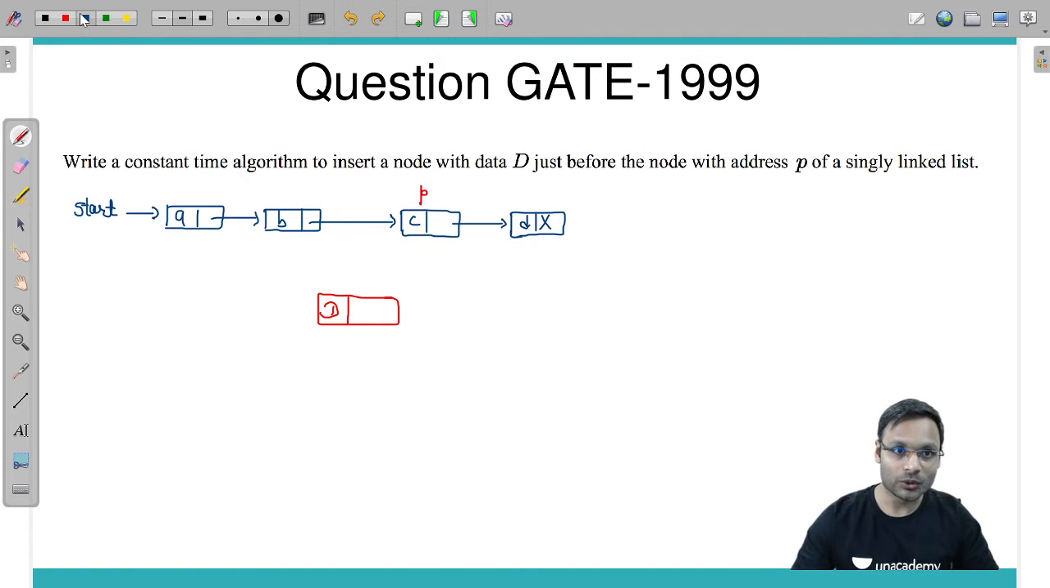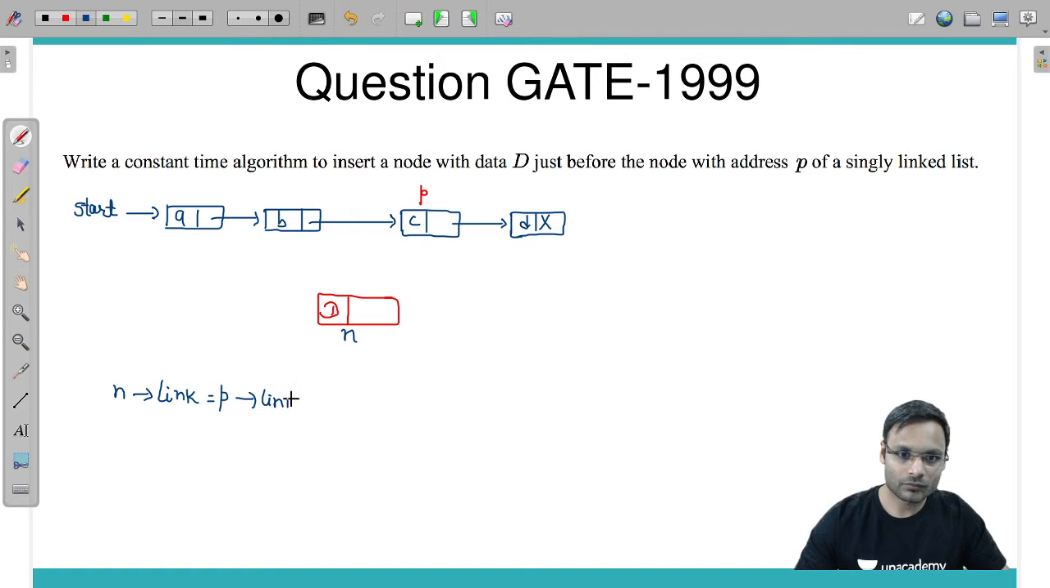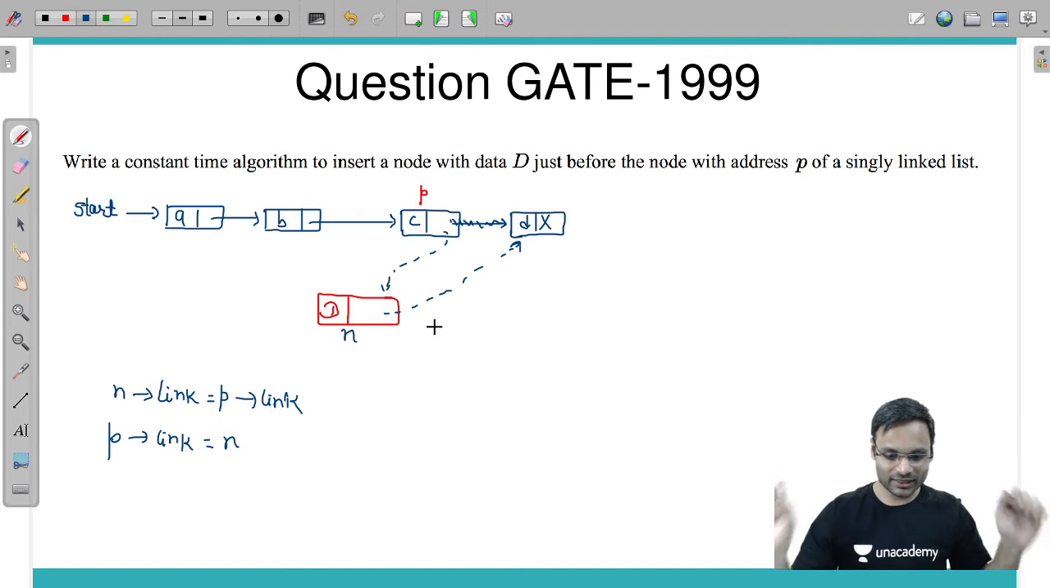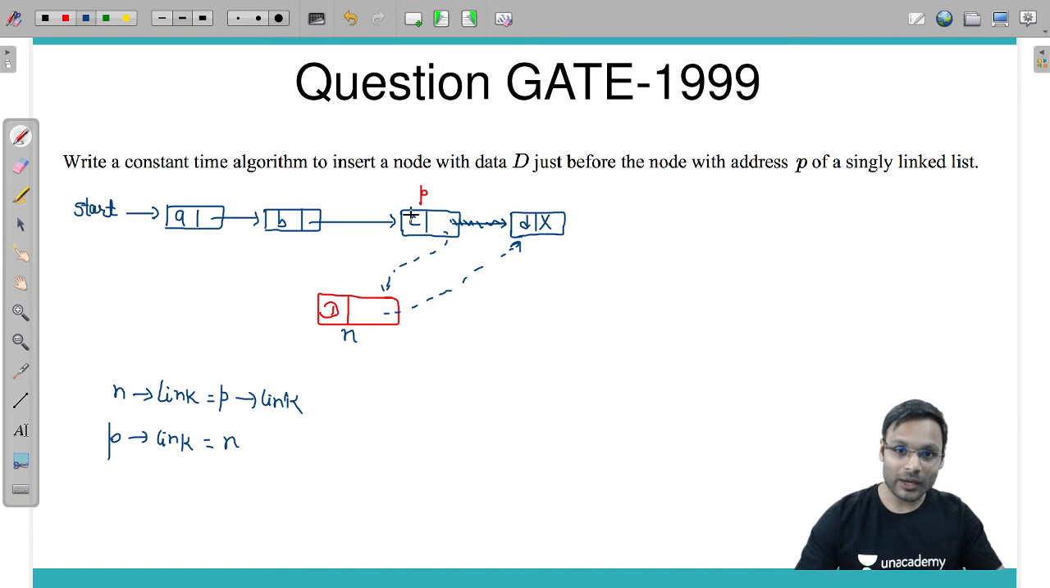Suppose the new node has its address in N. The new node's next pointer I am updating with P's link pointer, so that this particular link is established. After that, P's link I am updating with N. Once this insertion is done, after that I will swap these two values.